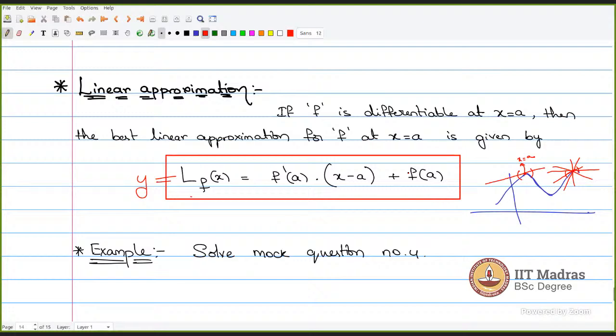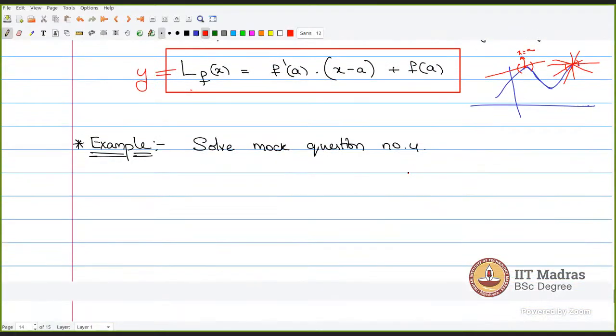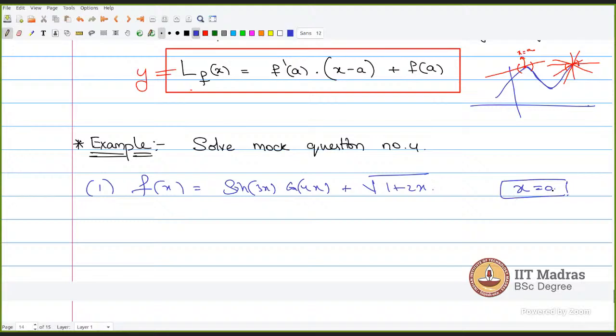You have an example in the mock, question number 4. So we have given you the function f of x as sine 3x cos 4x plus root of 1 plus 2x. So if I ask you to find the best linear approximation at x is equal to 0. Why do we do this? Because someone gave you this function and someone asked you the value of f of 0.02.